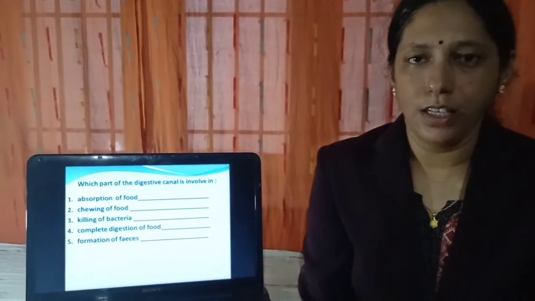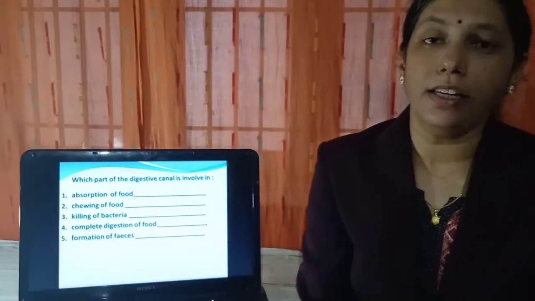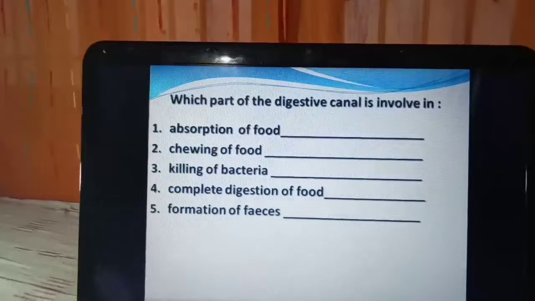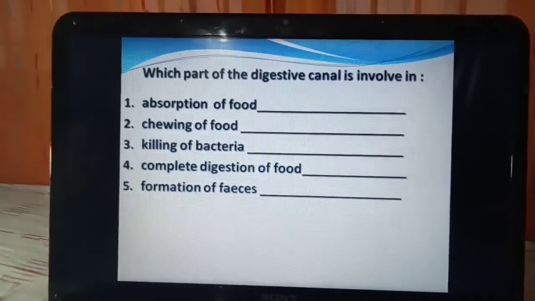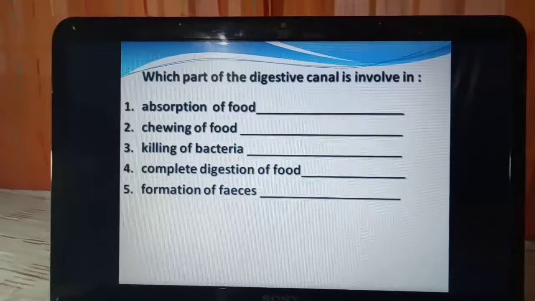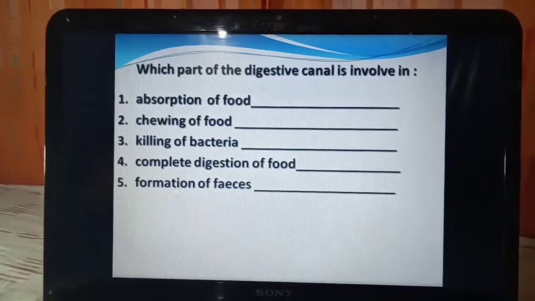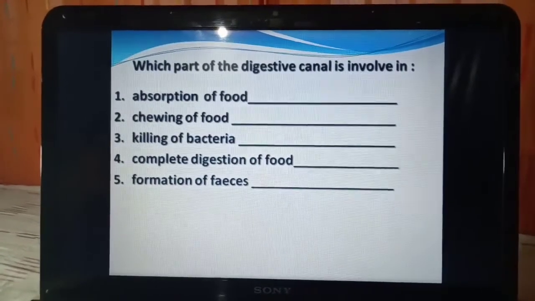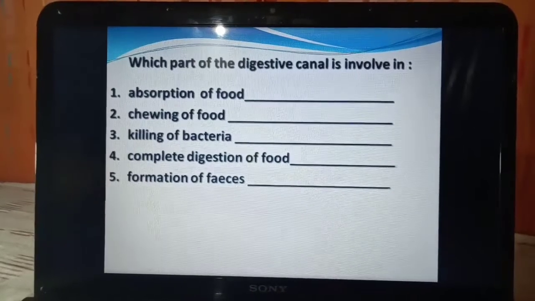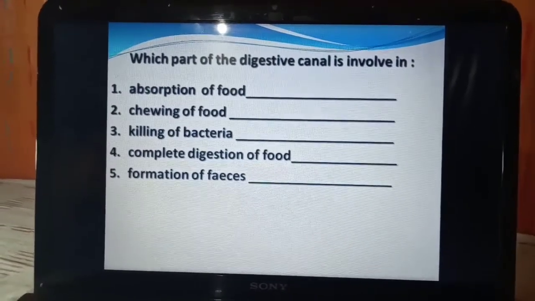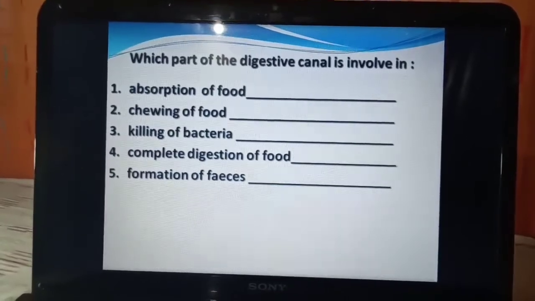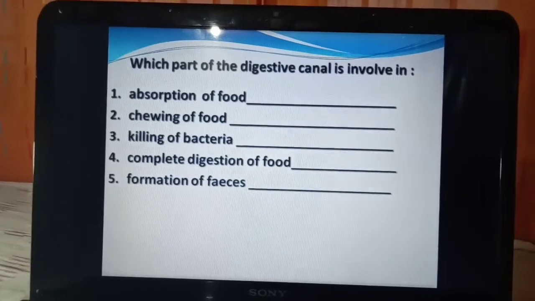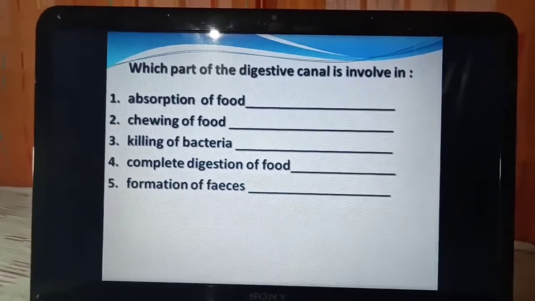Fifth exercise is which part of the digestive canal is involved in? Number 1, absorption of food. Here absorption of food occurs in the small intestine. Second, chewing of food. Chewing of food occurs in the buccal cavity. Third, killing of bacteria. As you all know, bacteria present in the food get killed by the hydrochloric acid secreted by the stomach. So killing of bacteria occurs in the stomach.